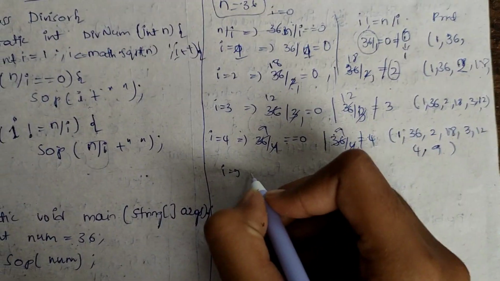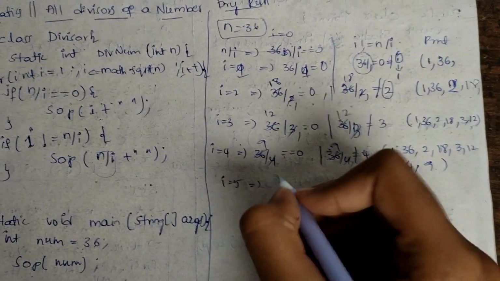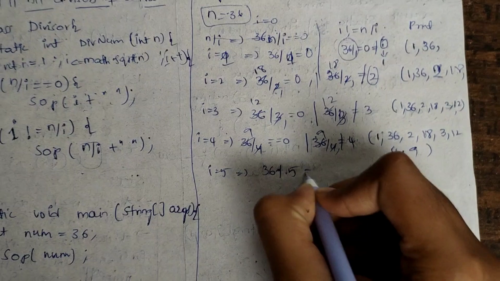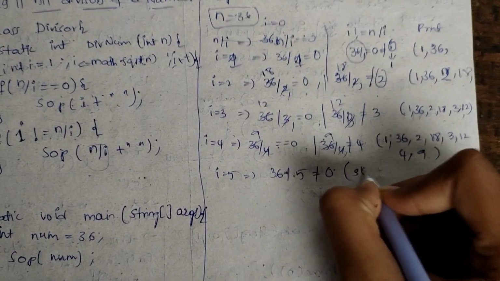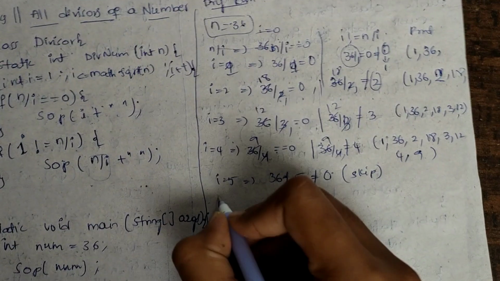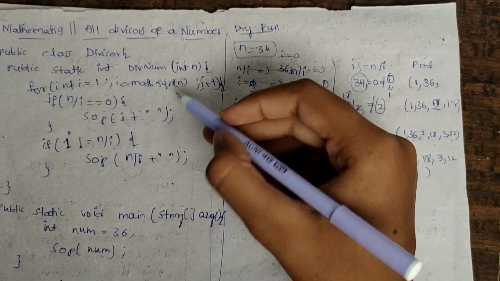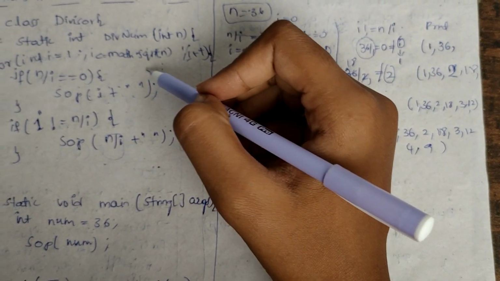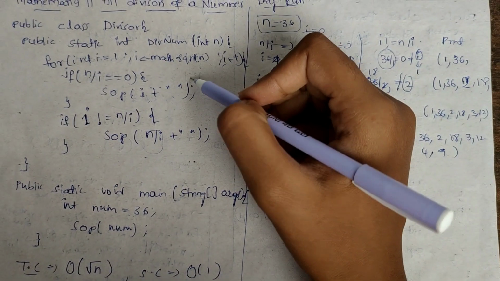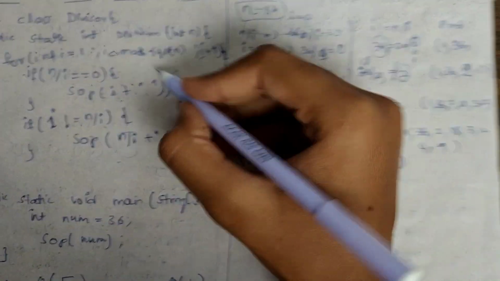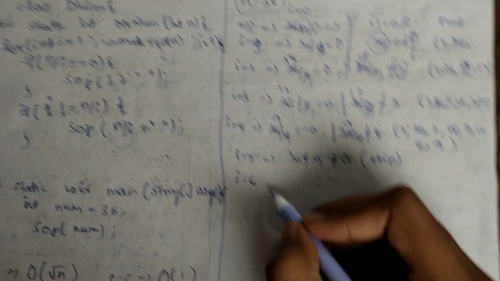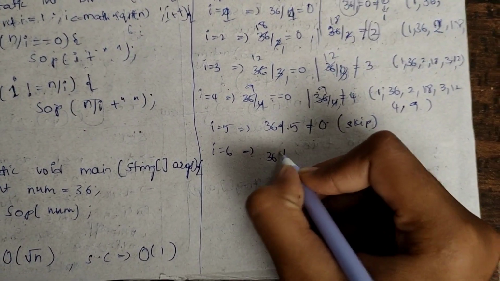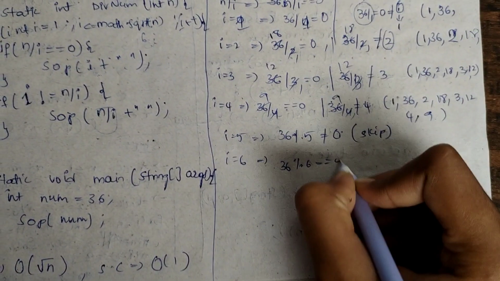So here it doesn't divide completely. I mean 36 divided by 5 is not equal to 0, so we'll skip this. Now i equal to 6. We are at the end of this loop. This is the last iteration, because I mentioned the condition i less than or equal to the square root of n. So here we will get 6, right? So 6 is the last condition. Now we will be using 6, and we'll be stopping the dry run. 36 by 6 is nothing but equal to 0.